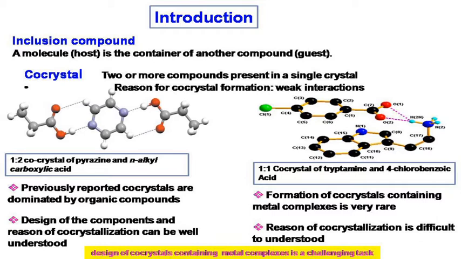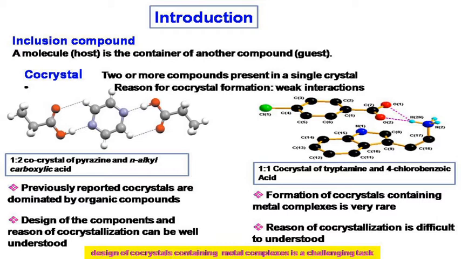The co-crystals that are reported are dominated by organic systems, the majority of which are acid-base compounds. Again, the design of components as well as the region of co-crystallization in organic co-crystals can be well explored in terms of non-covalent interactions like strong and weak hydrogen bonding interactions, pi-pi stacking interactions, CH-pi interactions, etc. However, co-crystals containing only metal atoms are very rare.